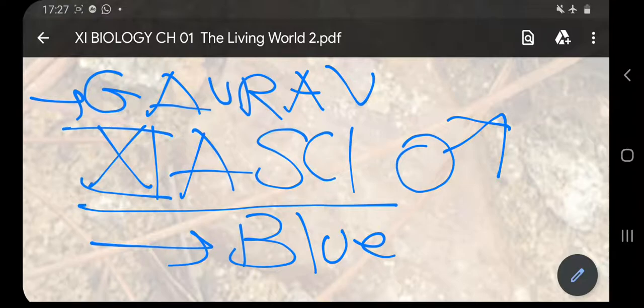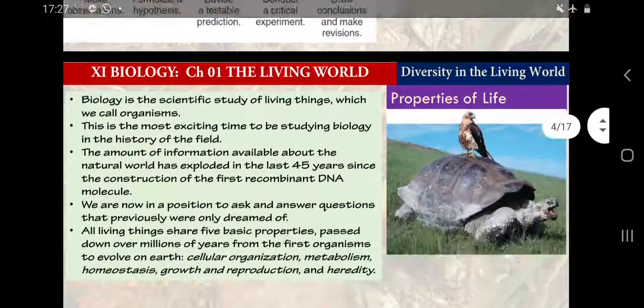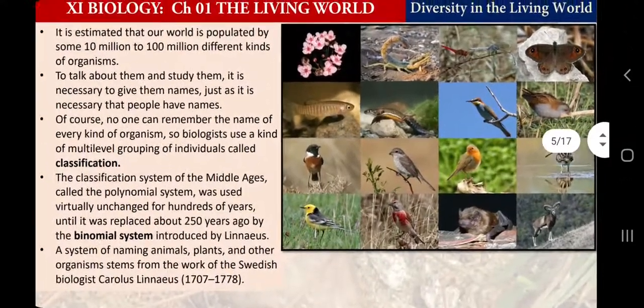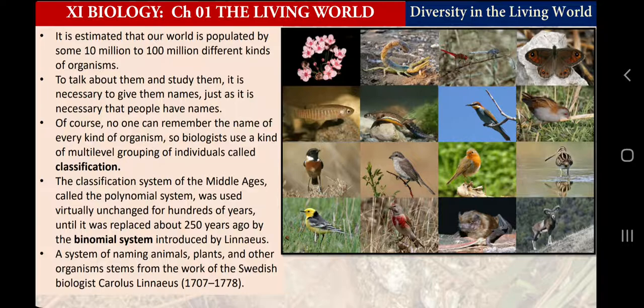So now coming back to our chapter, this analogy will help to understand classification better, and no need to bother if you are not able to understand now, because the topic biological classification we will discuss in great depth and detail in chapter number 2, chapter number 3 and chapter number 4. So no need to worry if you are not able to absorb or grasp the idea in a single go. Let's have a brief introduction.